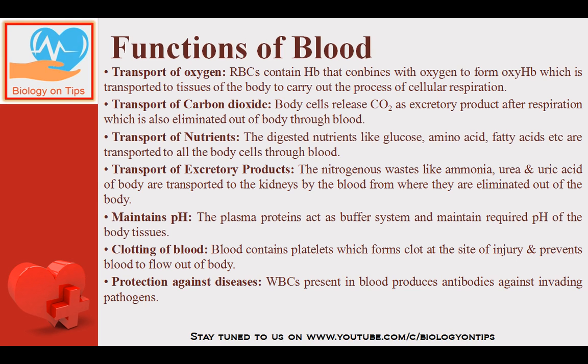Transport of excretory products. The nitrogenous wastes like ammonia, urea and uric acid of the body are transported to the kidneys by the blood, from where they are eliminated out of the body. I already told you. Maintains pH. The plasma proteins act as a buffer system and maintain the required pH of the body tissues. See, the body tissues have a constant pH. That constant pH is maintained by blood, by the buffer system, by the exchange of ions. So they maintain the pH.